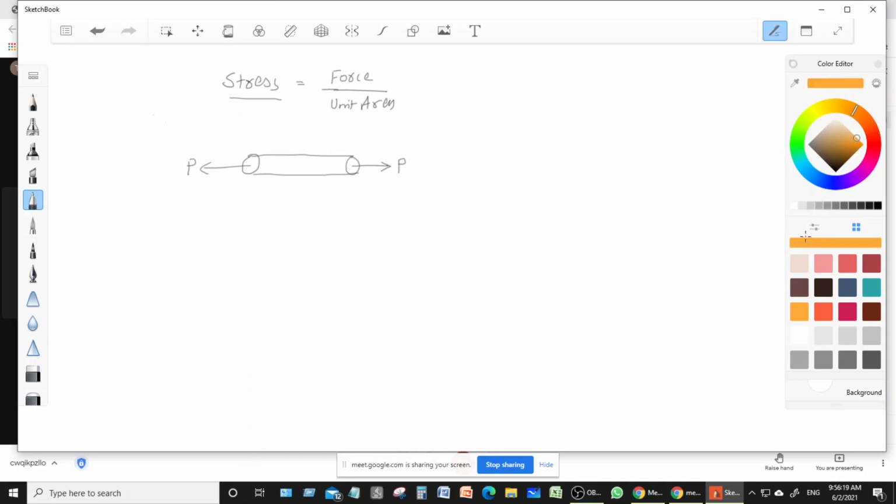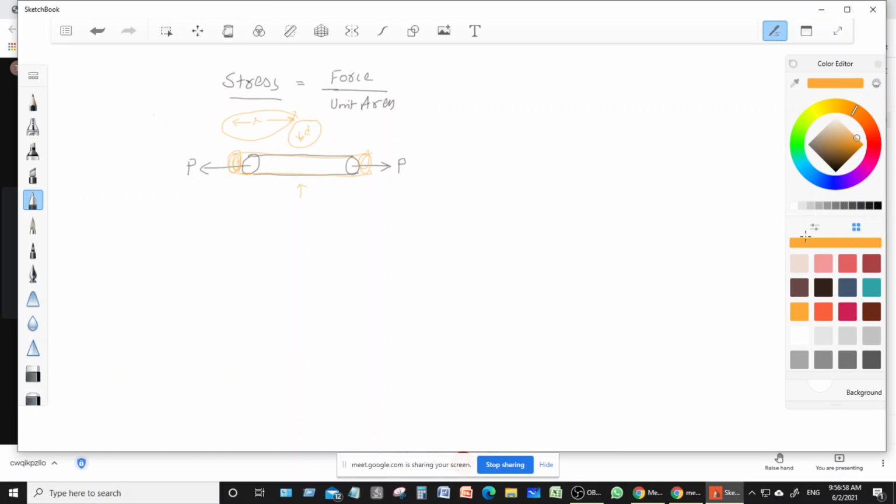It means that when we applied the force, there will be an increase in the length of this body, right? So there is a change in the length of this whole body, and that is what is called the deformation. It means there is an increase in the length as well as a decrease in the diameter when we apply the tensile force. This change in the diameter and change in the length is what is called the deformation.